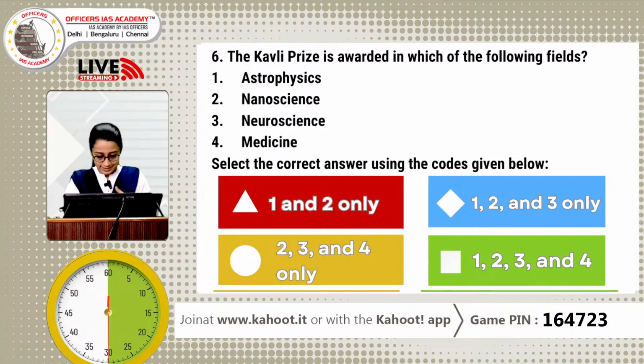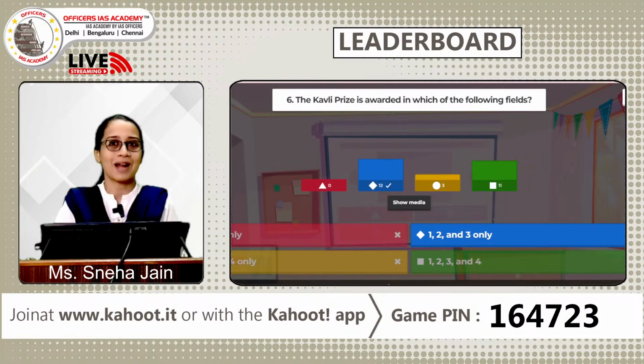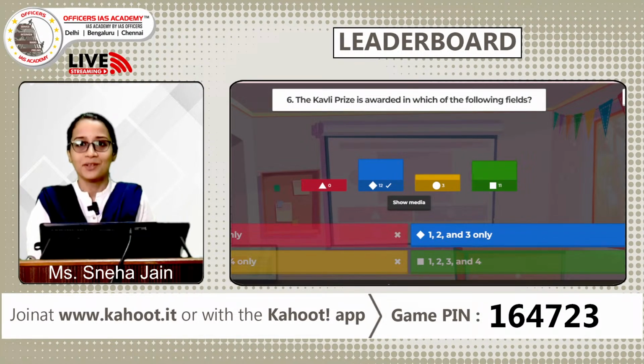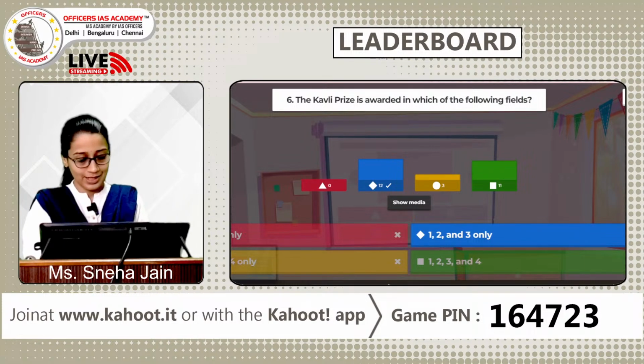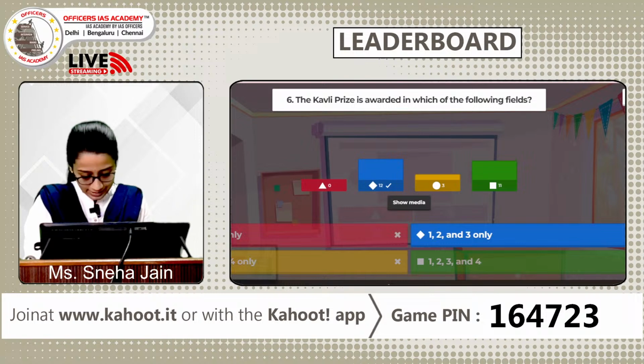The Kavli Prize is awarded in honor of the Norwegian-American businessman and philanthropist Fred Kavli. Again, an interesting question where more participants got this answer wrong than right. So the correct answer is 1, 2 and 3, that is B: astrophysics, nanoscience and neuroscience. It was designed to be like the Nobel in the fields of astrophysics, neuroscience and nanoscience, but it does not operate under any restrictions.